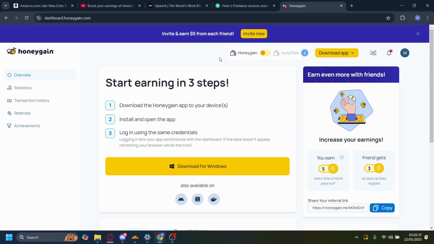Hi, today I'm going to show you how you can boost your earnings fourfold. So I'm going to be using an app called Honeycane. And Honeycane is basically an app that can monitor your internet traffic and your internet data. They'll collect that data and use it for benefits, right? So they'll sell it to data analysts and all of that stuff.